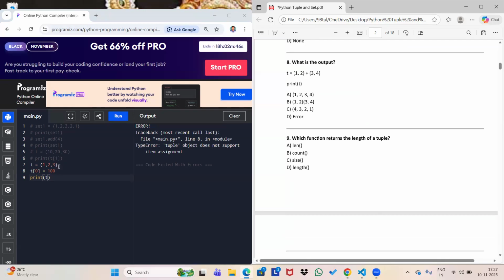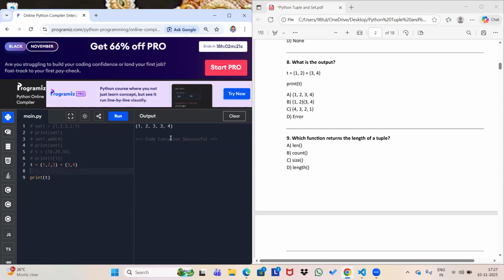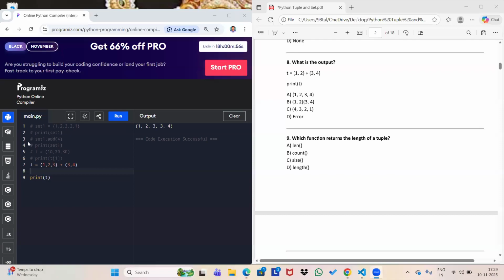Suppose I take the example of 1, 2, 3, and here I use the add function, and again take some other element. It can store duplicate values also, so I'm taking 3 and 4 here. What will be the answer? Let's check. So yes, it's working. Why is it working? Because we are not assigning any value and we are not using the add function.